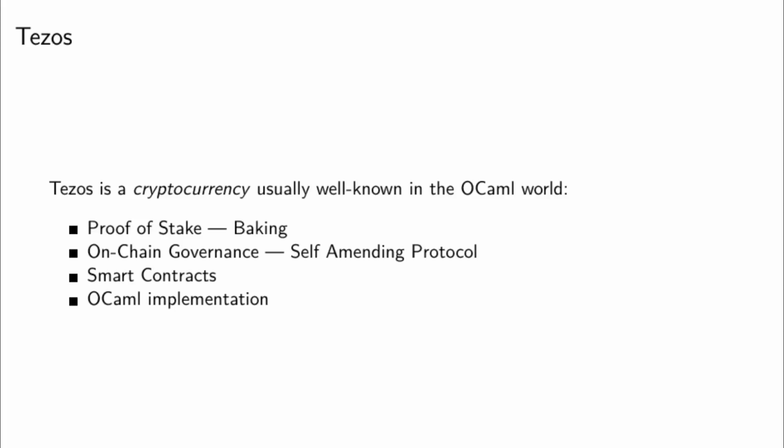What's particular about Tezos is that it's based on a proof-of-stake consensus algorithm, so we use baking instead of mining. Tezos was actually the first large-scale proof-of-stake network to launch. Proof-of-stake means that block producers are selected using their balance in the cryptocurrency, not hashing power as in Bitcoin. It also means that, unlike Bitcoin or Ethereum, it's actually energy efficient. Another particularity of Tezos is the on-chain governance. It's a self-amending protocol. Tezos can upgrade itself, and stakers vote on upgrades to the core protocol.